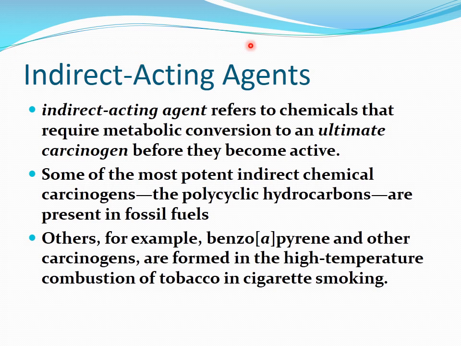Then indirect acting agents. What are indirect acting agents? The indirect acting agents refer to the chemicals that require metabolic conversion to an ultimate carcinogen before they become active. Some of the most potent indirect chemical carcinogens include the polycyclic hydrocarbons that are present in the fossil fuels. Others are the benzopyrenes and some other carcinogens that are formed in the high temperature combustion of tobacco in cigarette smoking. So these are indirect acting agents that require metabolic conversion to become active.